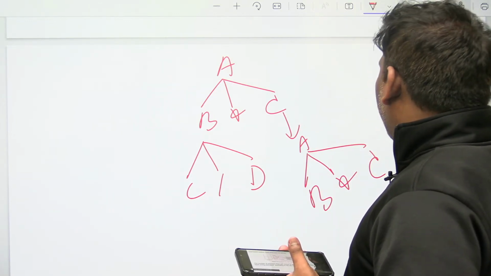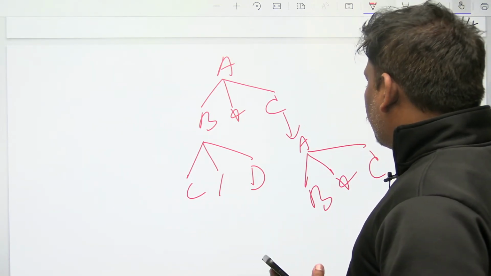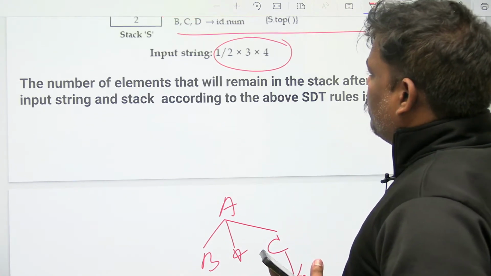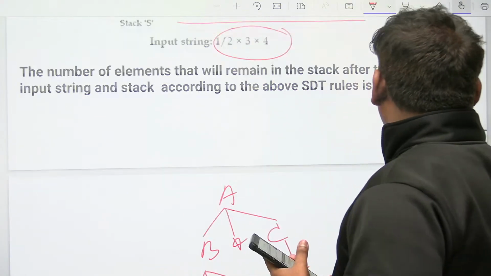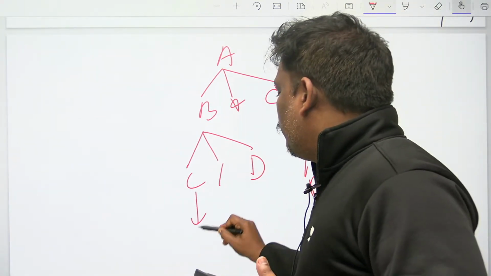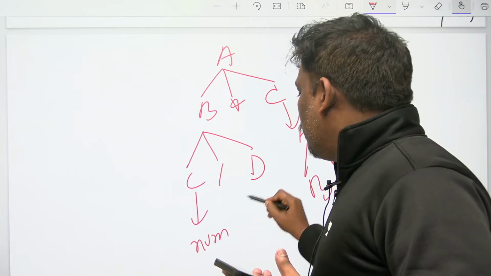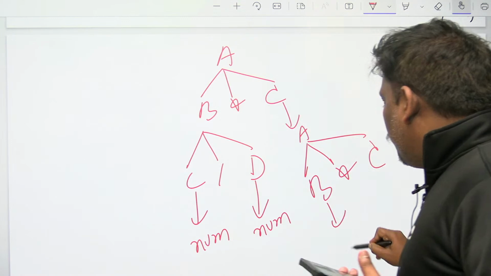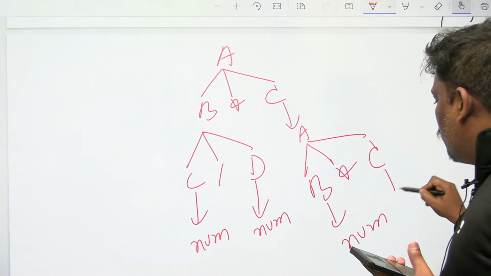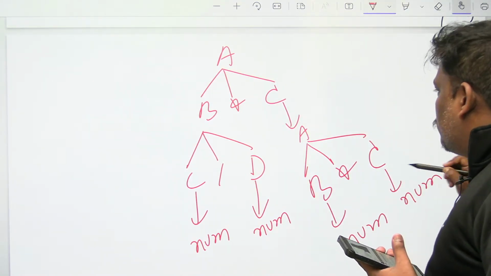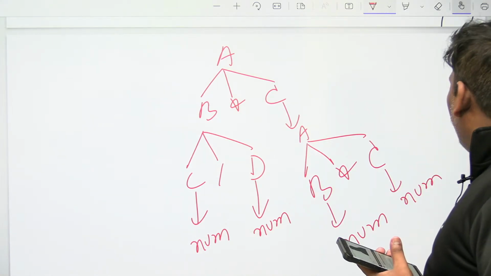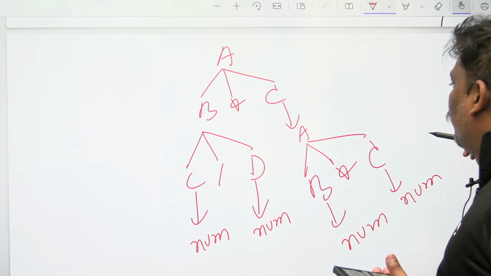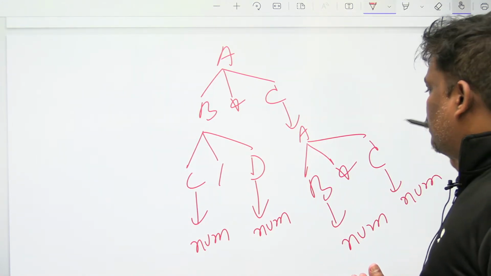Now if you observe the terminals, the leaf nodes, other than A, I think B, C, D. BCD goes to num. This is also num, this also num, this also num. So simple, very simple. Using the given grammar for the given input string, draw the tree first. Yes, I have drawn it.